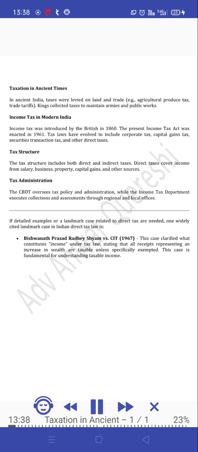Tax structure. The tax structure includes both direct and indirect taxes. Direct taxes cover income from salary, business, property, capital gains, and other sources. Tax administration. The CBDT oversees tax policy and administration, while the Income Tax Department executes collections and assessments through regional and local offices.